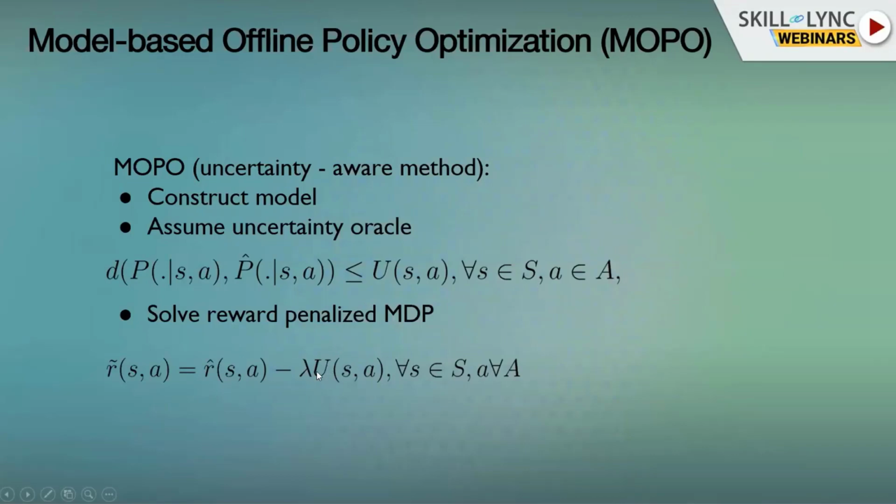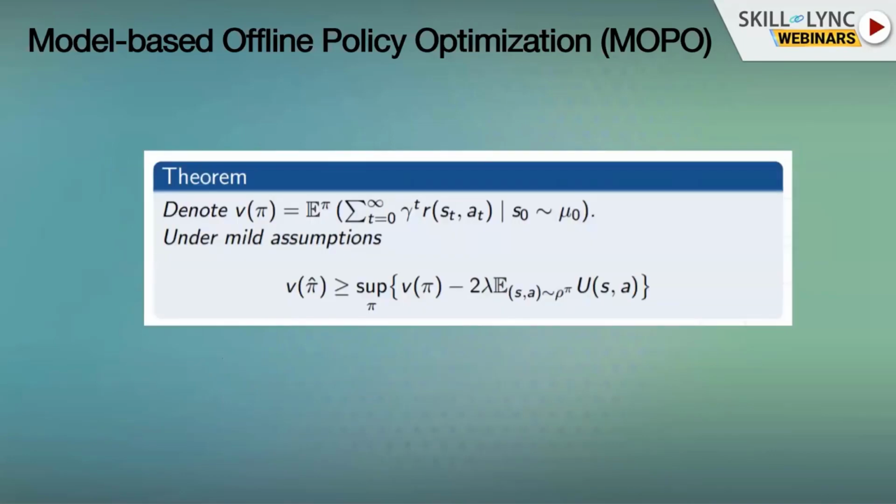And this again will make sure that we stay far away from states that we have high uncertainty in our modeling. And actually we can theoretically show that when we solve this problem like I showed you right now, if we have this U function that can bound the error, then what we'll actually be optimizing is a lower bound over the value function. So this is pretty nice because we know that if we optimize what I just showed you, then we're sure that our value would be at least as large as this.